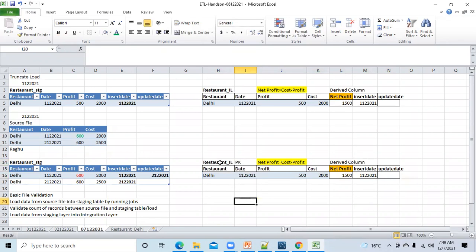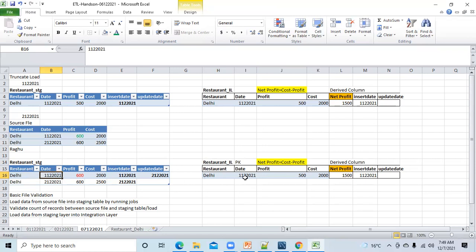The integration layer will see that the date is 1st December 2021. Then it will check in the staging, and here again the date is 1st December 2021. So the integration layer will think, why is the same date data present in the staging.